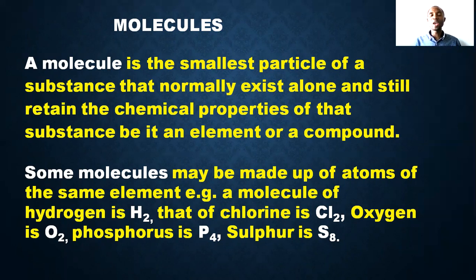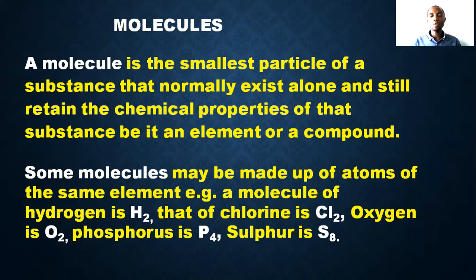So the smallest way in which an element can exist on its own and retain the chemical property of that particular substance is what we call a molecule. It could be an element, it could be a compound. So any compound is a molecule, but not every element is a molecule. Some elements exist in molecular form, some exist as just an atom.